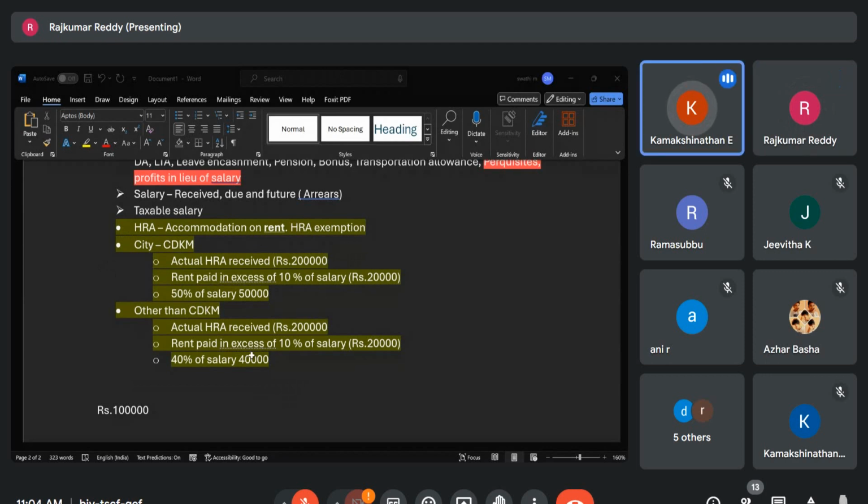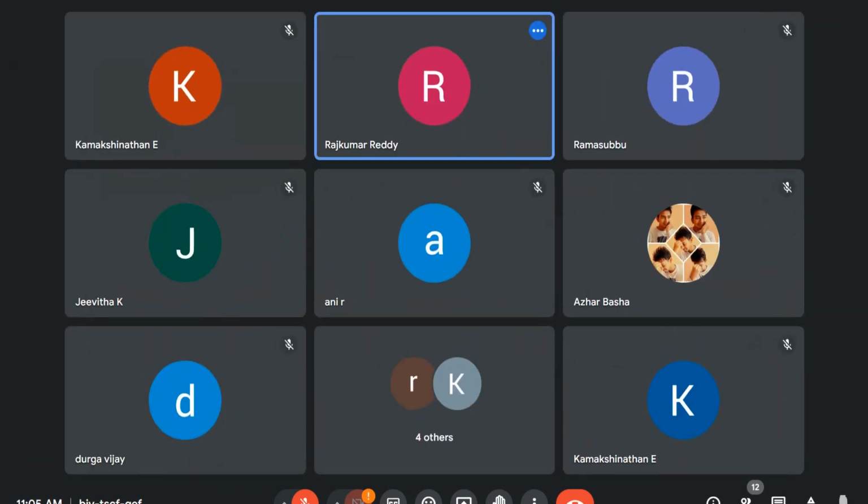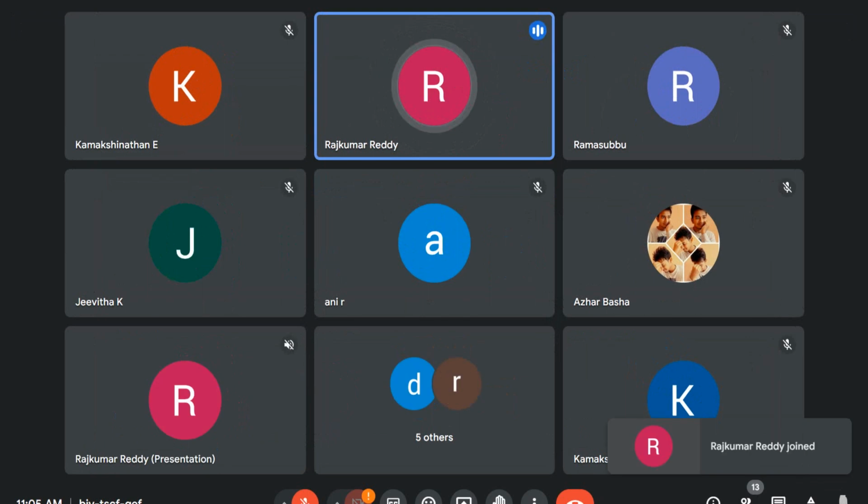Not Excel, this Word document. Yeah. Okay. I will change the.